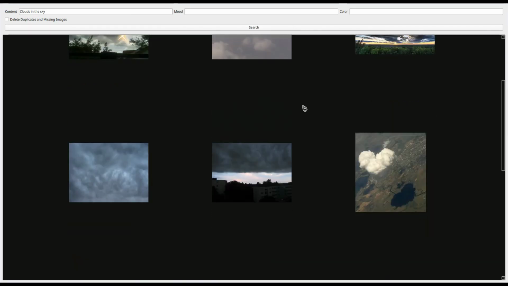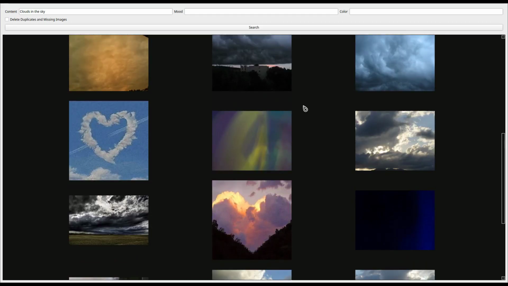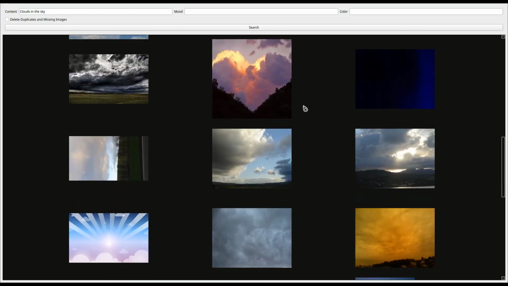Very nice. And lots of photos I didn't even know I had on my drives. That's the main reason I wrote this, to be honest, and I've rediscovered many funny or nostalgic images just by entering a random keyword. Note that new images are loaded when you scroll down. The more you scroll down, the less relevant the images become, until they are very, very, very random. Okay, next topic.